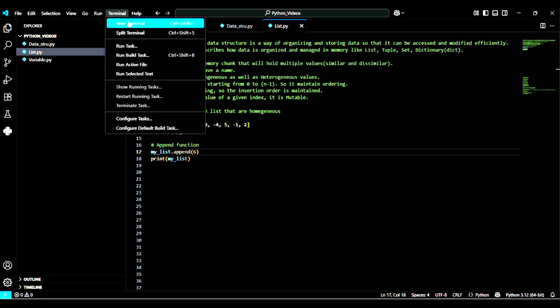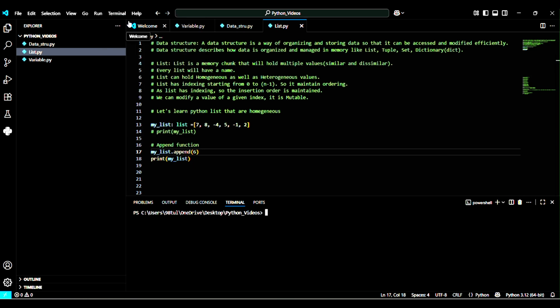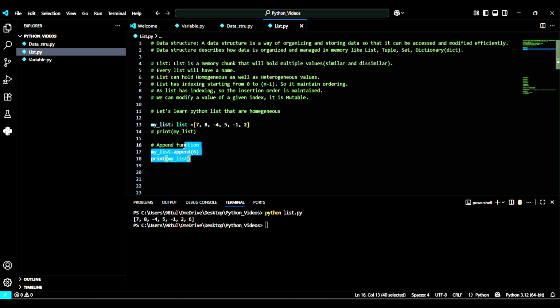Okay, terminal. See, 6 is inserted at the end of the list. When we use the append function, the parameter which we have given here, that means the element, will always be inserted at the end. It can never be inserted at any midpoint or at the starting. It will always be inserted at the end. So let's comment this line.